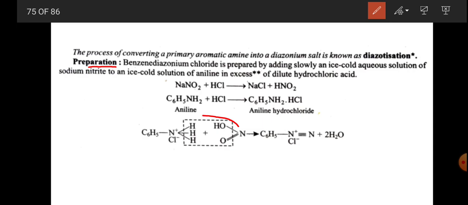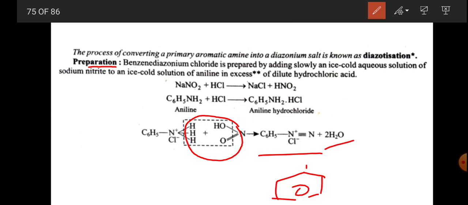So this is the eliminating fraction, that is the water molecule, and this is our benzene diazonium halide, that is N plus triple bond N and Cl minus.